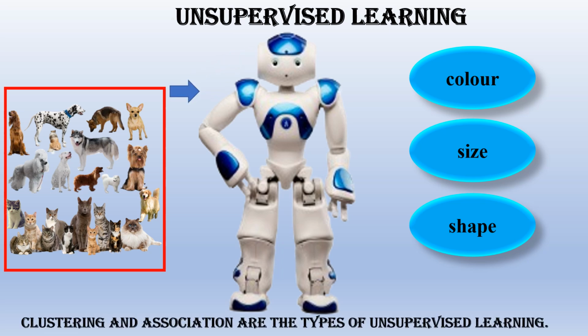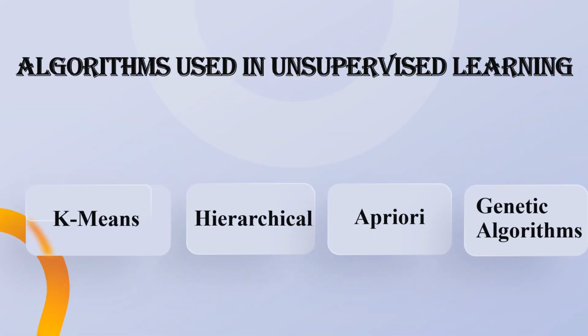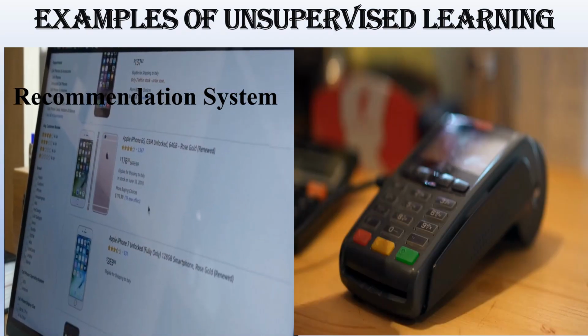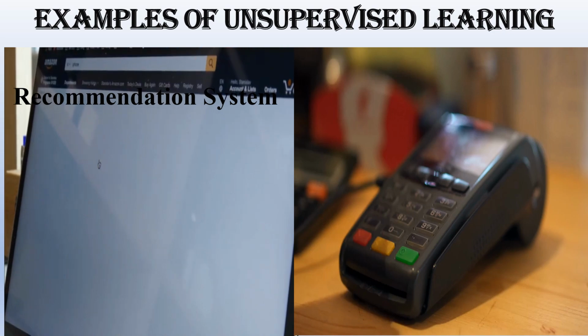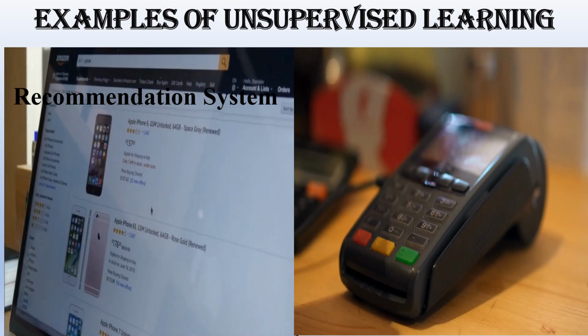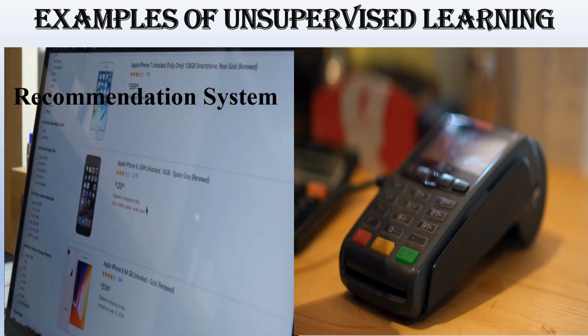Clustering and association are the types of unsupervised learning. Some of the algorithms used in unsupervised learning are k-means, hierarchical, a priori, and genetic algorithm. Examples of unsupervised learning: e-commerce websites like Amazon use clustering algorithms to implement a user-specific recommendation system.